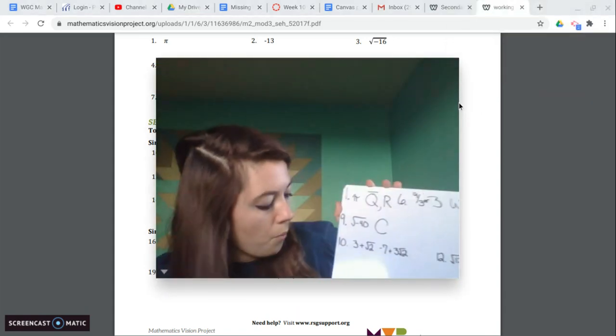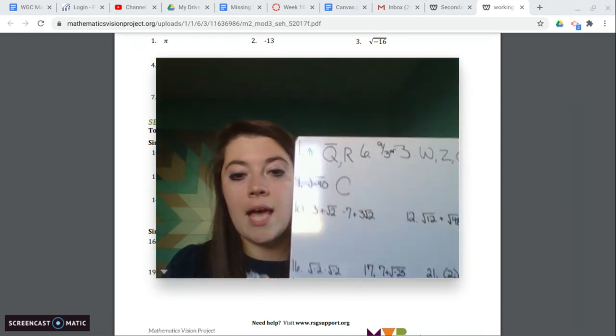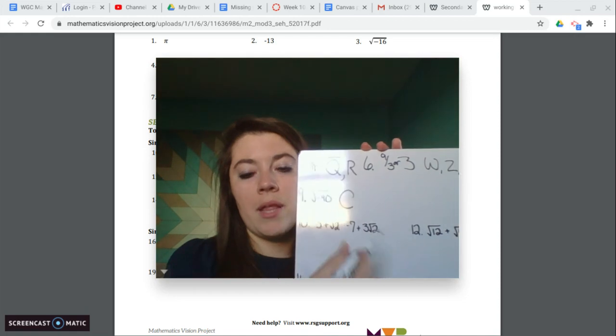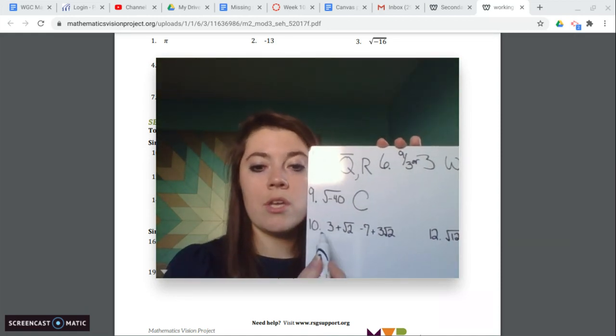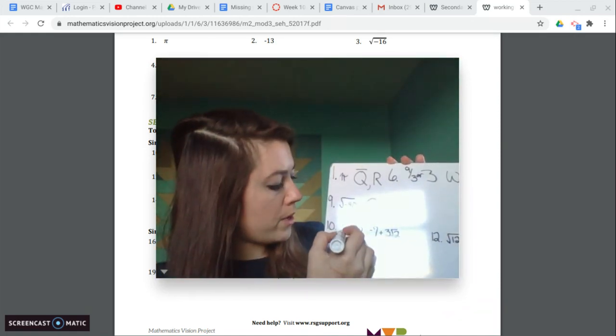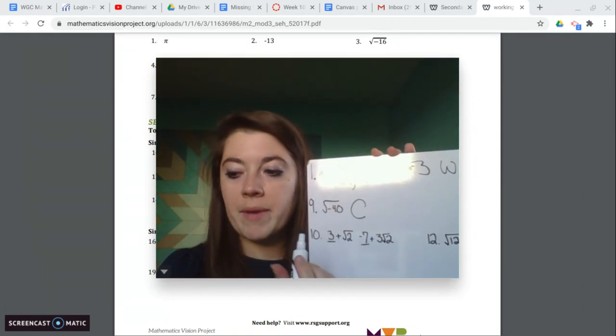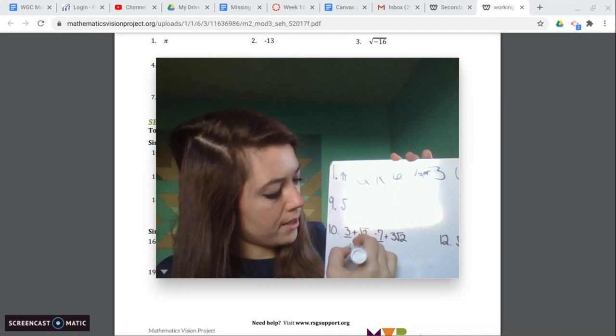So what we're looking at here is number 10. We have 3 plus root 2 minus 7 plus 3 root 2. So we're going to combine the real numbers. So we have 3 minus 7. 3 minus 7 is -4.